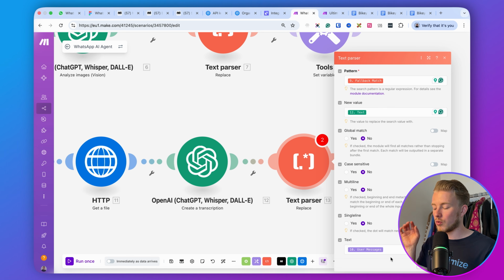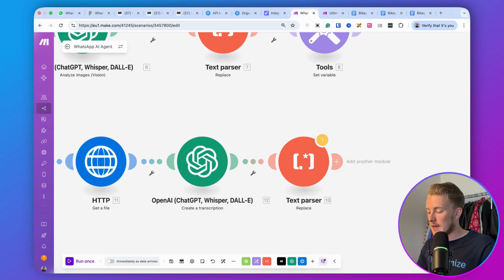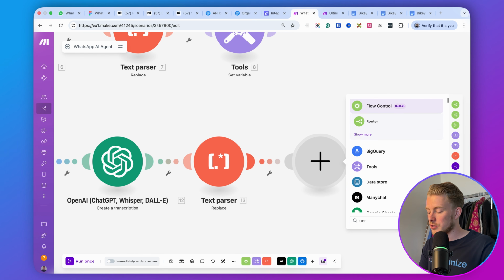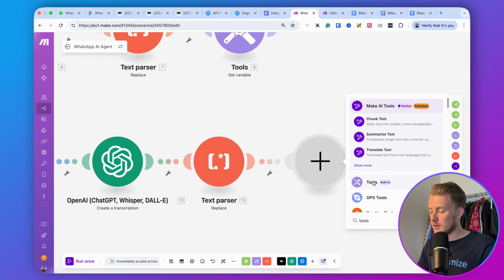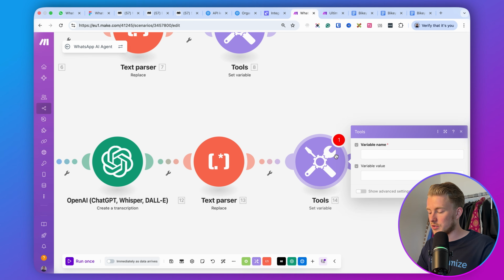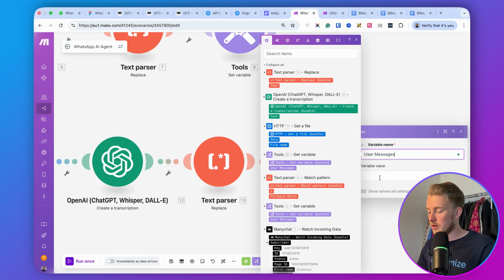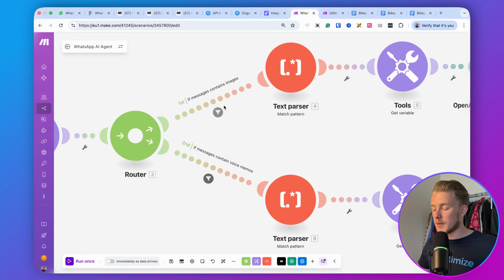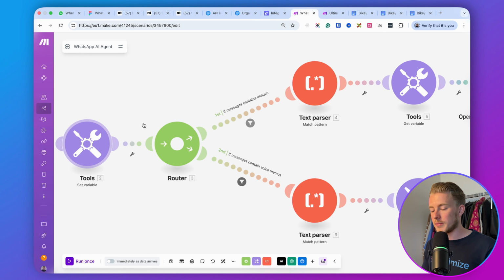So what this will do is it will basically replace any voice memo URL with the transcription of that voice memo. And the last step is to update the user messages variable, right? So we have here tools, set variable, user messages. So user messages, and then the variable value will be text, right? So those are basically the first two things. So basically, if it contains any images or any voice memos, what we will do is we will describe the image or we transcribe the voice memo, and then we update the variable user messages, which is the variable that we will use. Then the last thing that we should do is we should send this to Relevance AI.